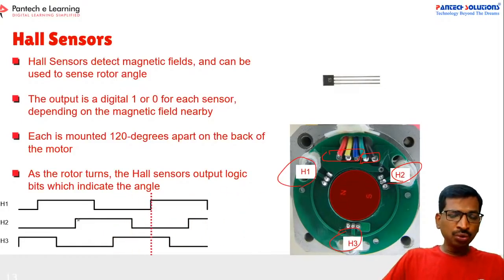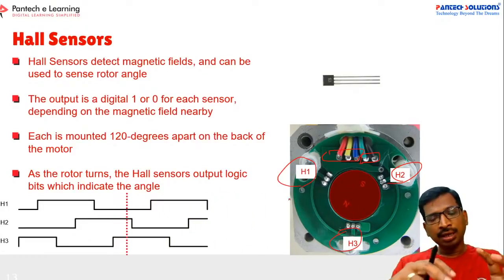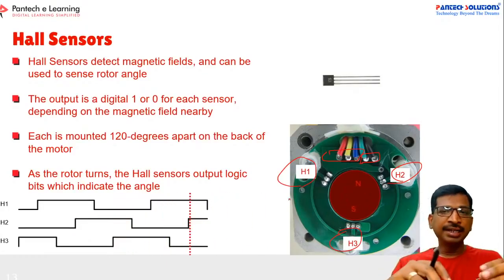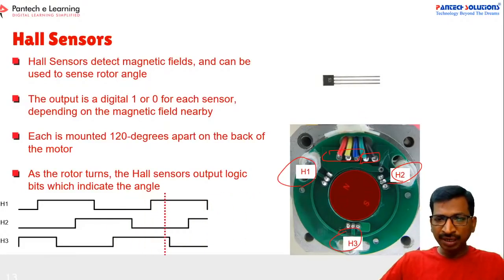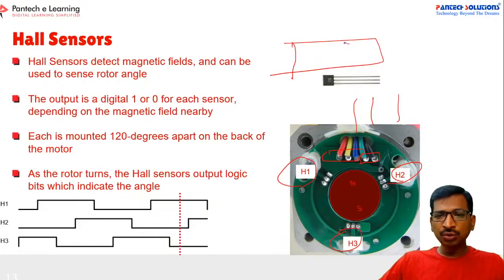Now we have to sense the rotor position. For that, take a motor and take a CRO. From this motor we will receive three coils, R, Y, B. In the CRO you will have a probe.